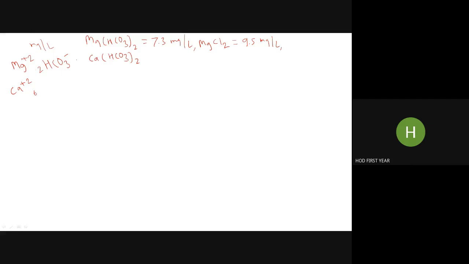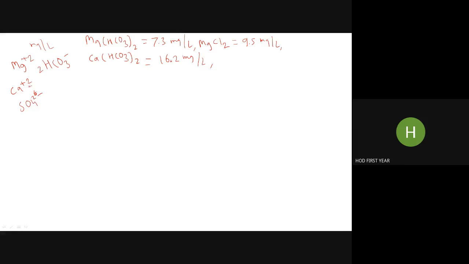So I should write calcium bicarbonate in this way: Ca(HCO3) twice. Its quantity given is 16.2 milligrams per liter. So one more salt is there, calcium sulfate. Calcium we have over here. Sulfate means SO4 2 minus, so 2 minus is its valency.